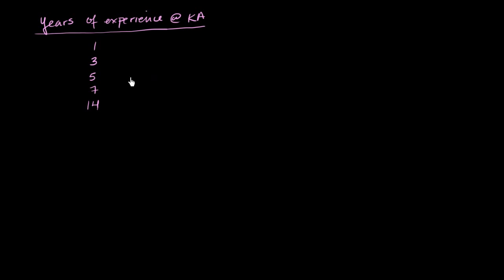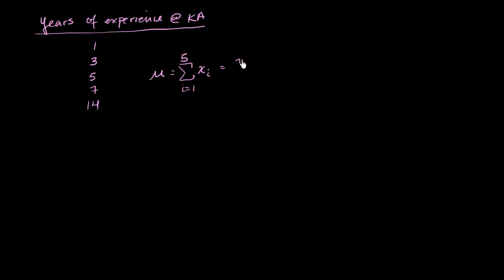Well, we can just calculate that. Our mean experience, and I'm going to denote it with mu because we're talking about the population now. This is a parameter for the population. It's going to be equal to the sum from our first data point, data point 1, all the way to data point, in this case, data point 5. We're going to take the first data point, the second data point, the third data point, all the way to the 5th.